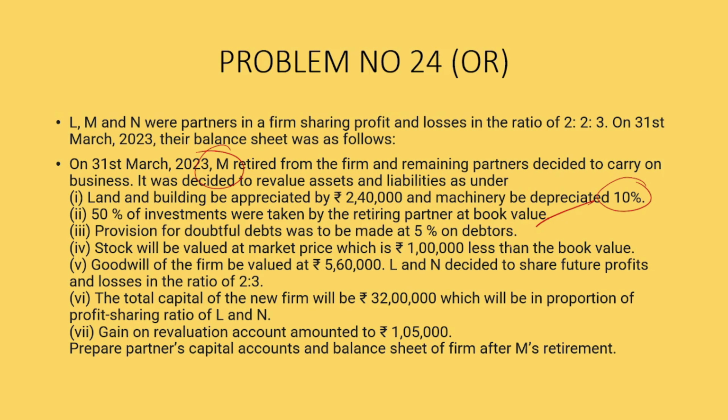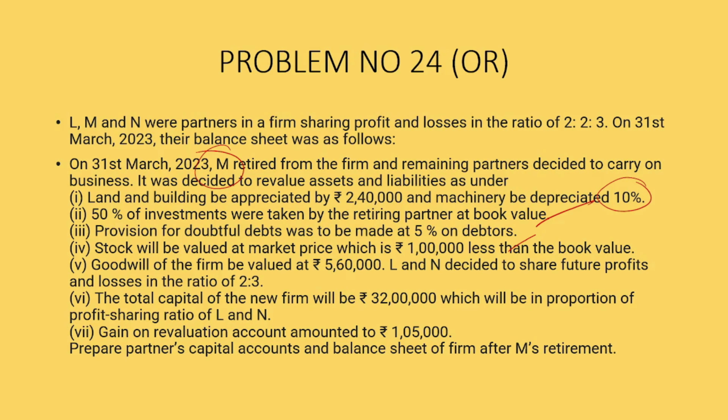Provision for doubtful debts was made at 5% on debtors. The stock was valued at market price, which is 1 lakh less than the book value. Goodwill of the firm be valued at 5 lakh 60,000.